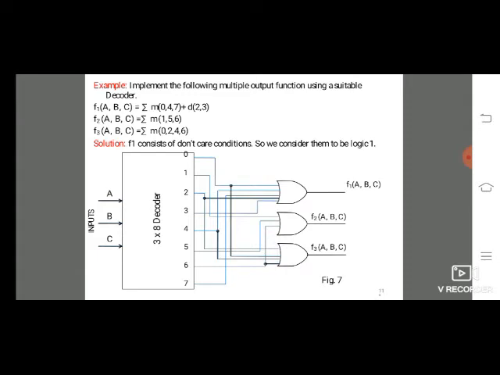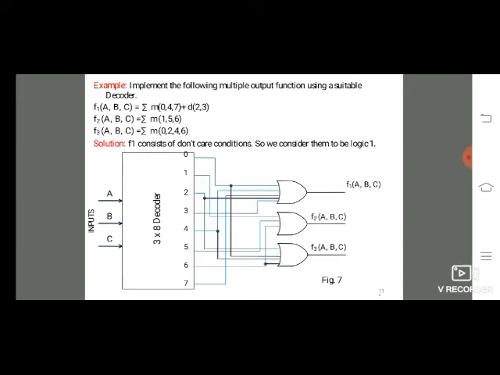Here f1 of a, b, c equals sigma m of 0, 4, 7, in SOP form, with d indicating the don't care condition 2, 3. Next f2 is 1, 5, 6, and f3 is 0, 2, 4.